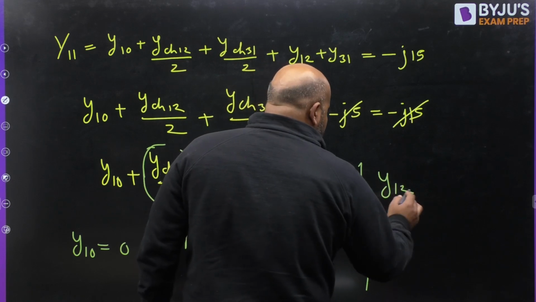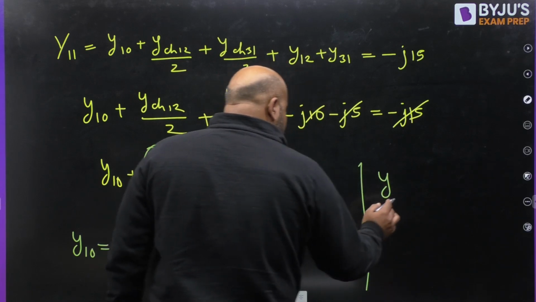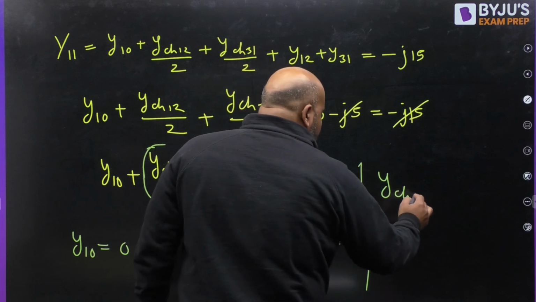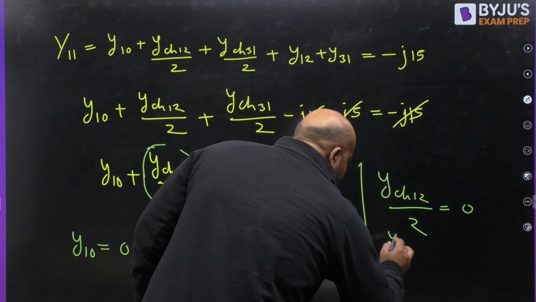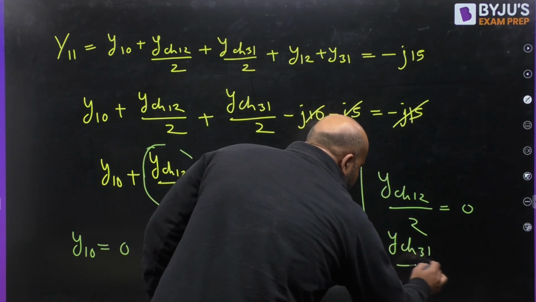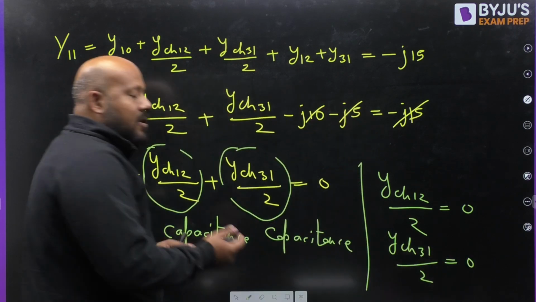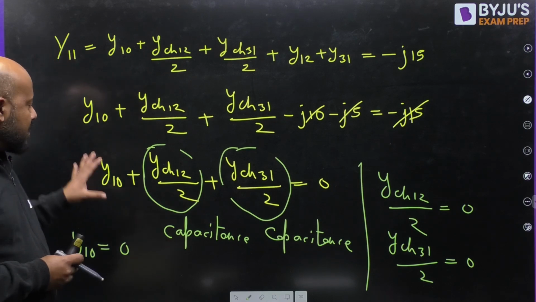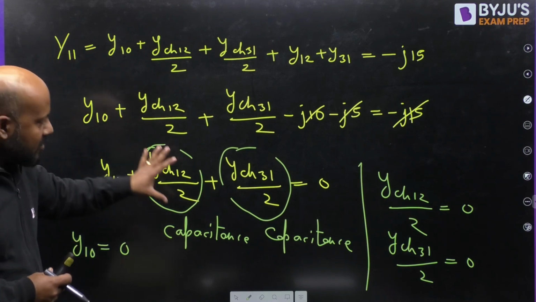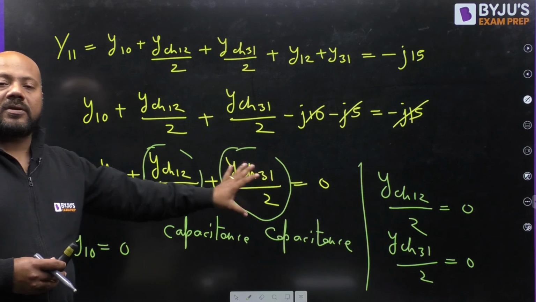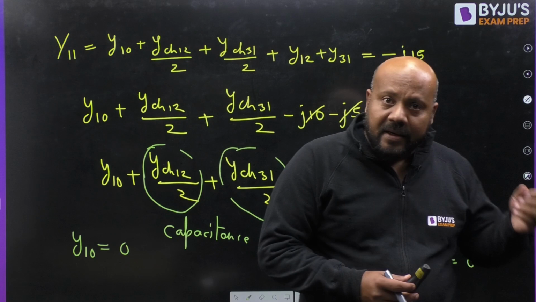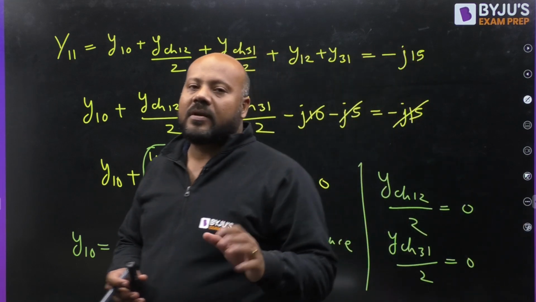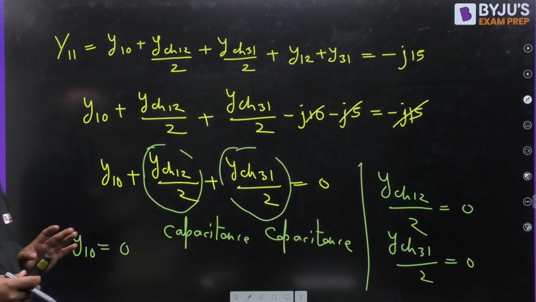Y charging 12 divided by 2 is 0, and Y charging 31 divided by 2 is 0. This is the only possibility because this is also capacitance, this is also capacitance, this is also capacitance. So 3 capacitive admittances added together can only be 0 if all of them are 0. That is the only possibility.